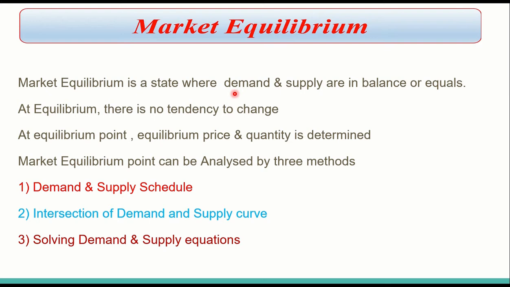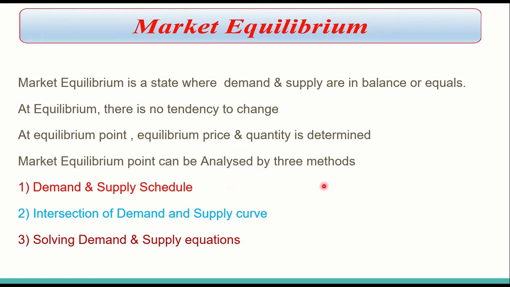Market equilibrium is a situation in which the market price has reached the level at which quantity supplied equals quantity demanded. The equilibrium price is the price that all buyers are willing to pay, which exactly equals the price that all the sellers are willing to sell. And equilibrium quantity is that quantity where quantity demanded is equal to quantity supplied of a commodity or service.